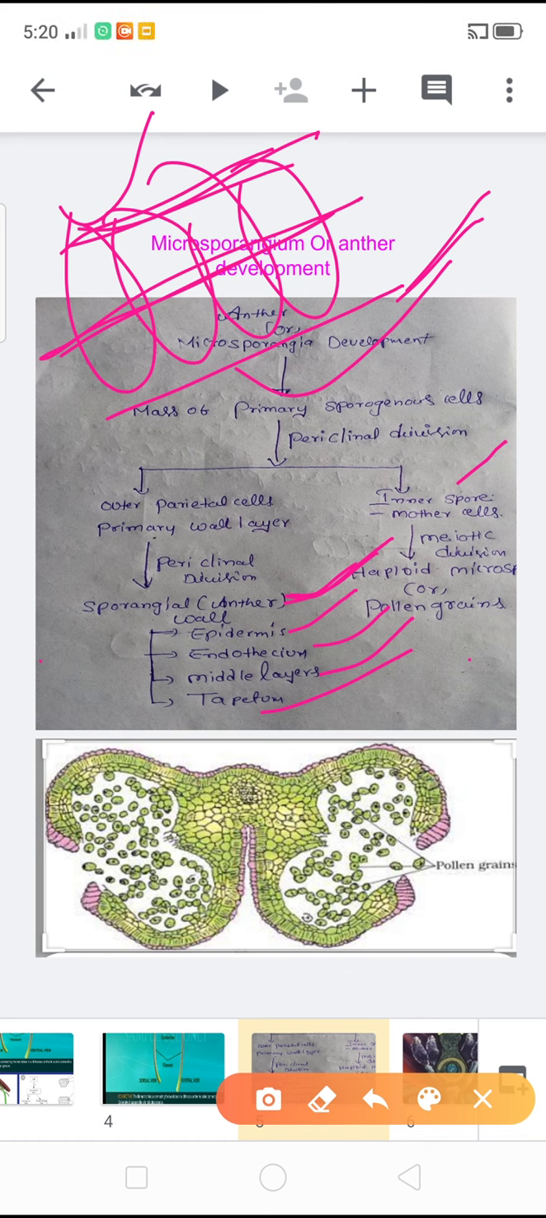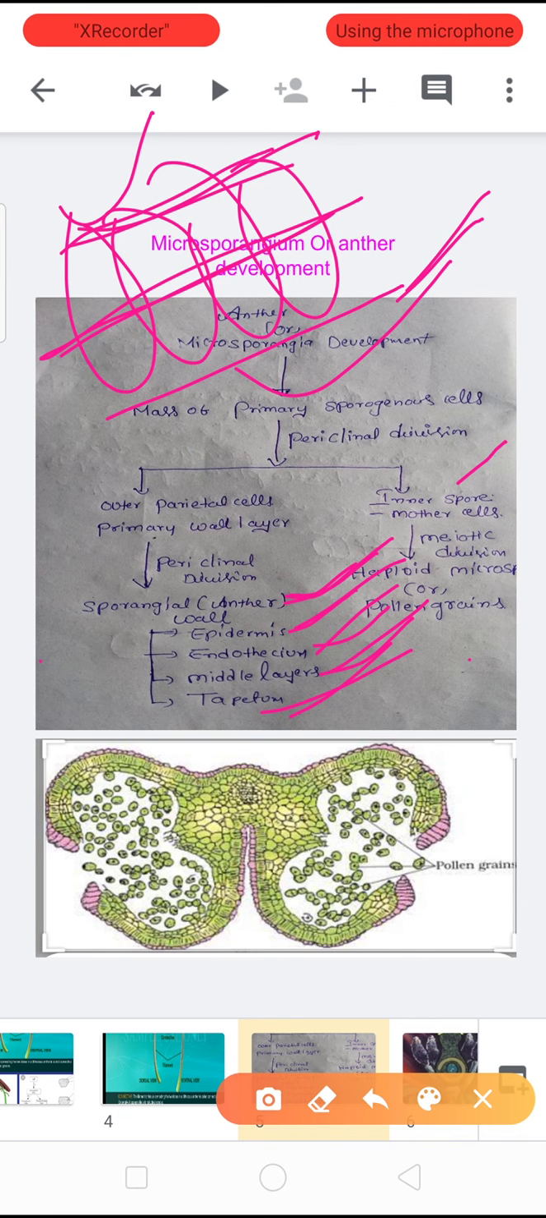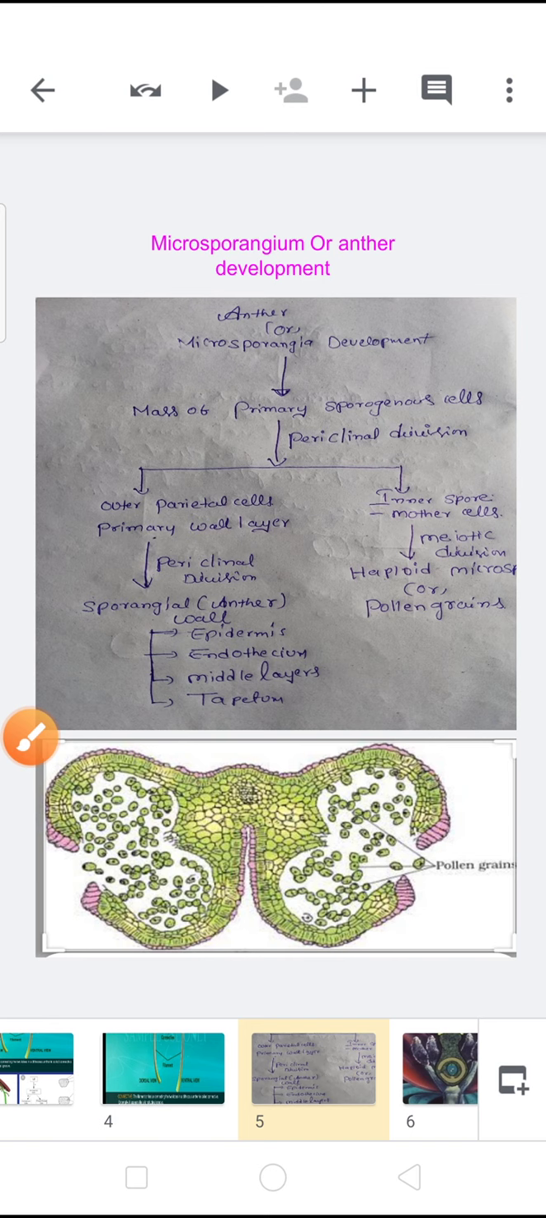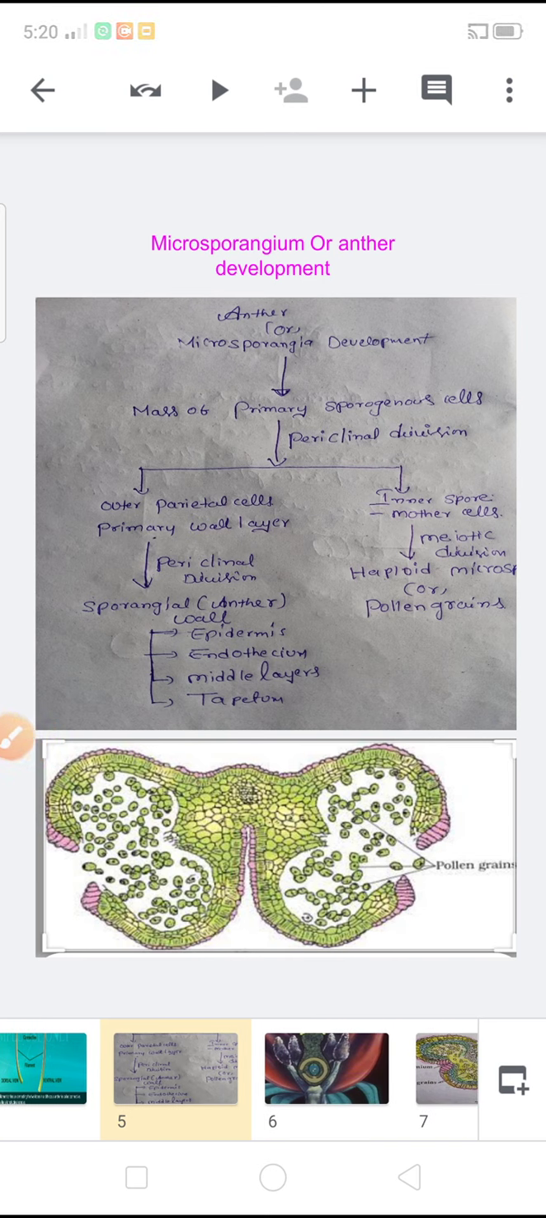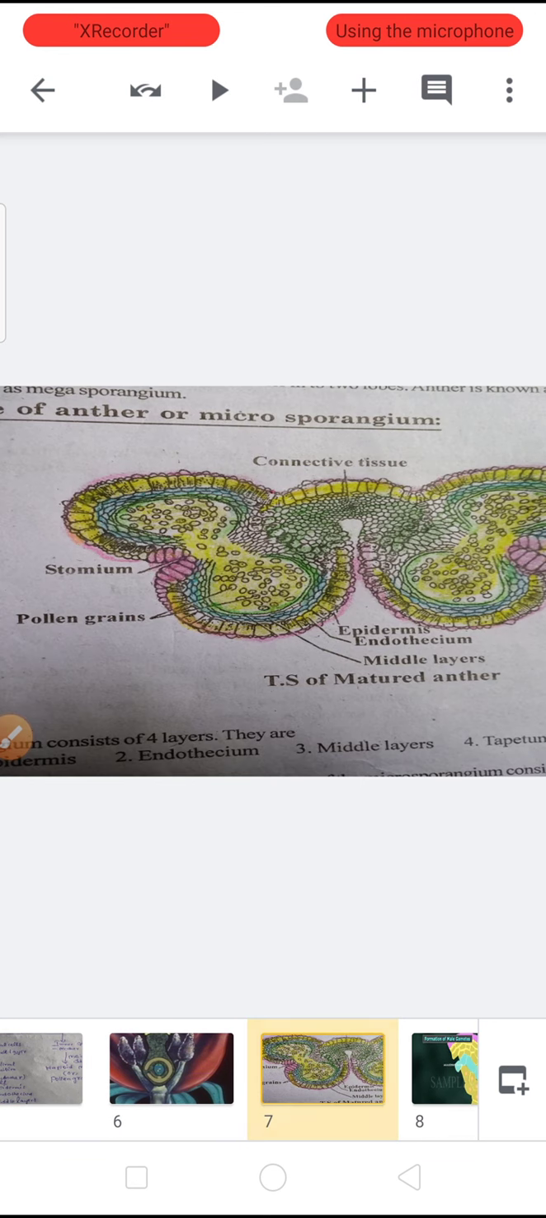Parietal cell or primary wall layer again takes periclinal division and produces anther wall or microsporangia wall. This wall contains 4 layers: epidermis, endothelium, middle layer and tapetum. Next, the inner spore mother cells take meiotic division and produce haploid microspores, which are called pollen grains. This is about development of anther or microsporangia. Next, coming to our main topic, structure of anther.